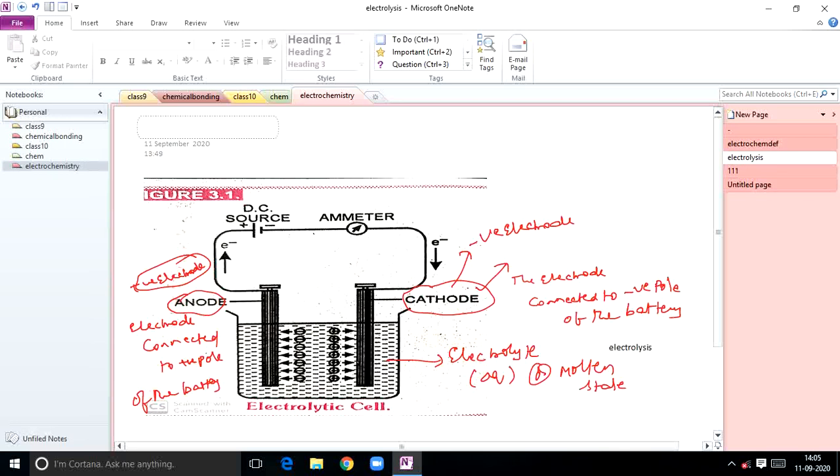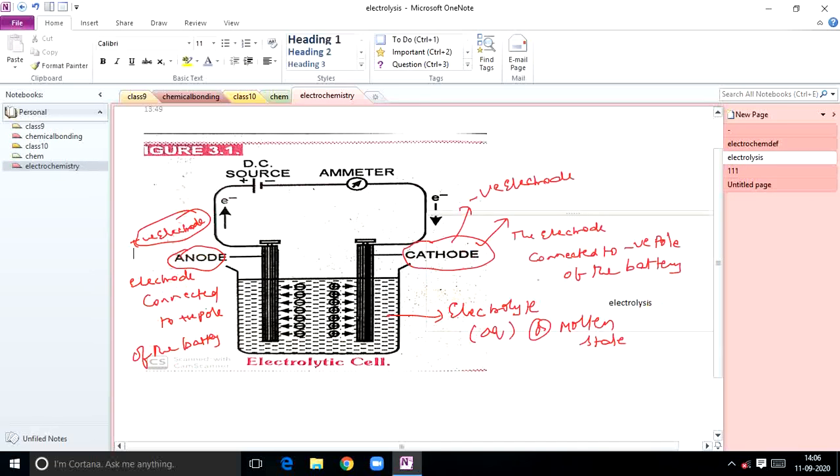What are inert electrodes? They don't interact with the ions or the final products produced during the electrolysis process. So most of the electrodes we use are inert electrodes. Generally in this electrolytic cell, the flow of electrons always takes place from anode to cathode. This is the important point.